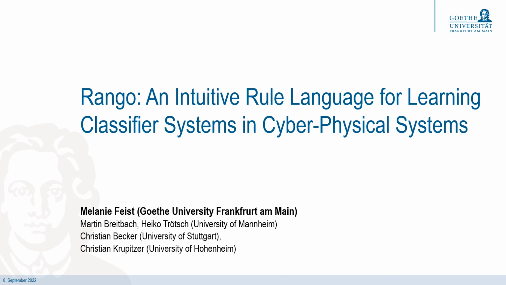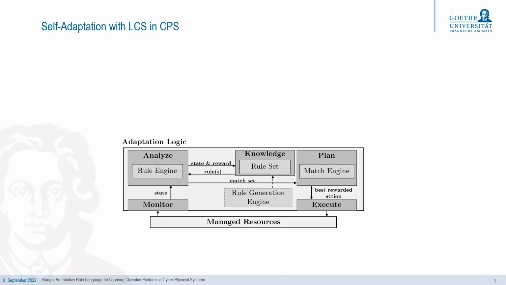Rango is a language which is described by a context-free grammar to formulate rule sets in an intuitive, generic, and flexible way. Such a learning classifier system approach can be embedded in the well-known and used MAPE-K loop architecture. The system state is received via a monitoring interface which forwards relevant information to the analyzer. The rule engine is then responsible for the rule evaluation and reward calculation. It compares the current system state to the condition clauses of the rule set stored in the knowledge component.